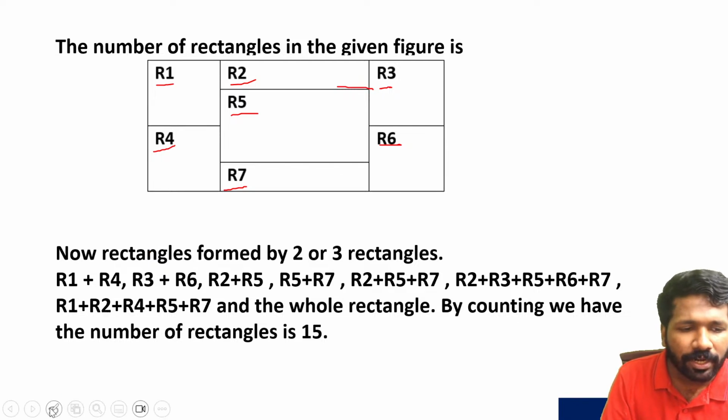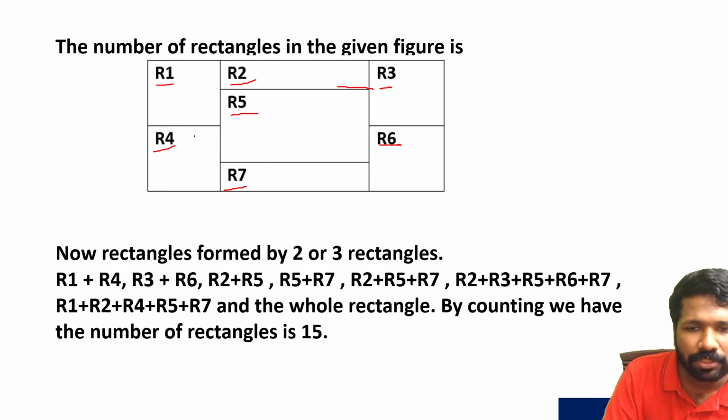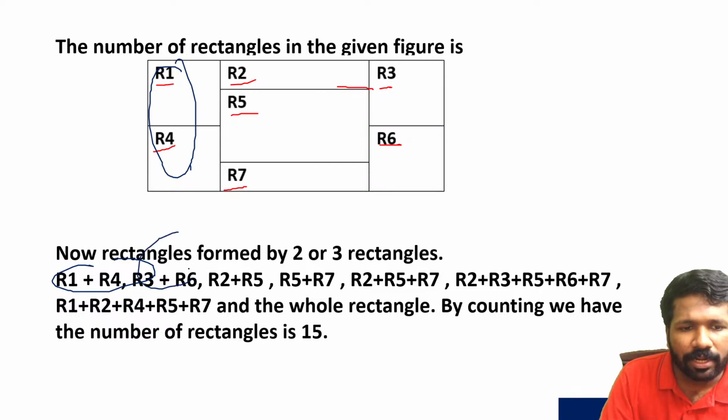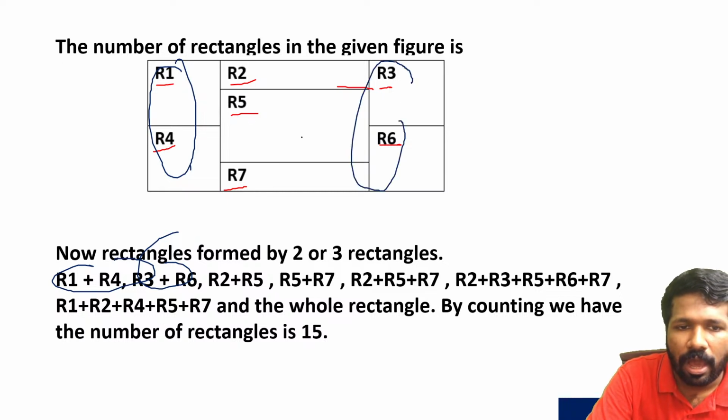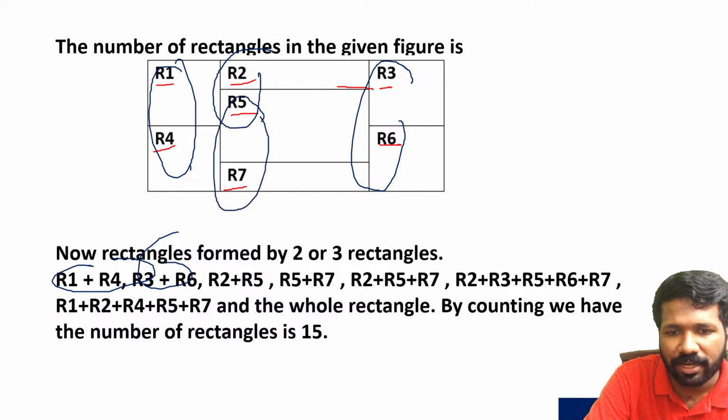Now the combination rectangles are there. Combination rectangles also you need to count. What are the combination rectangles? R1 and R4 will make another rectangle. R3 and R6 will make another rectangle. These two. R2 and R5 will make another rectangle. R5 and R7 make another rectangle. R2, R5, R7, these three together will make another rectangle.